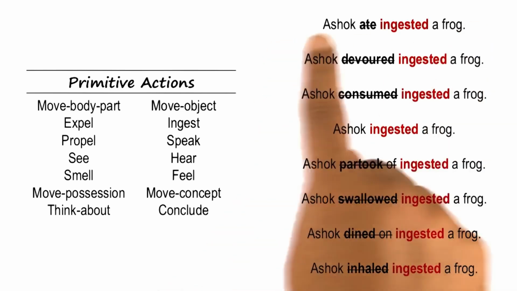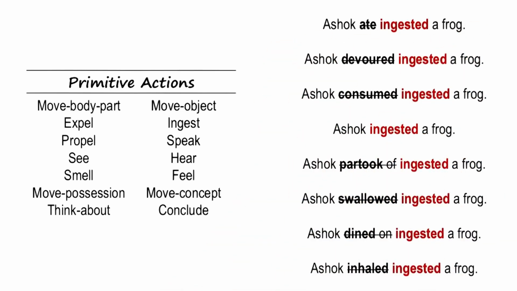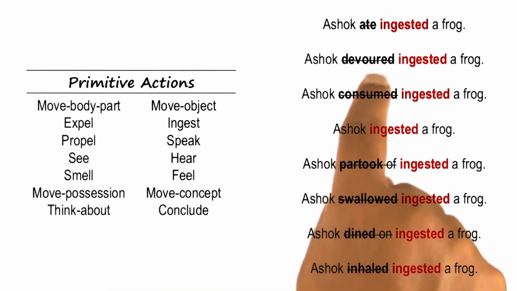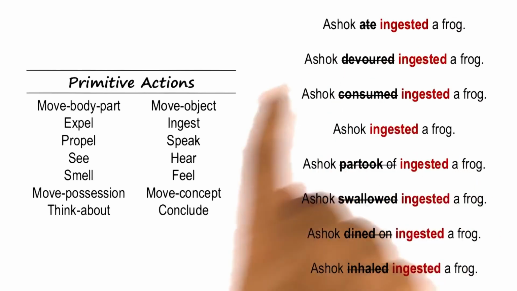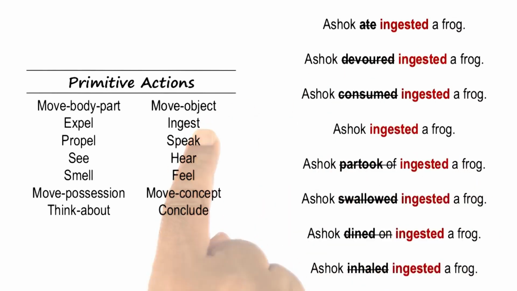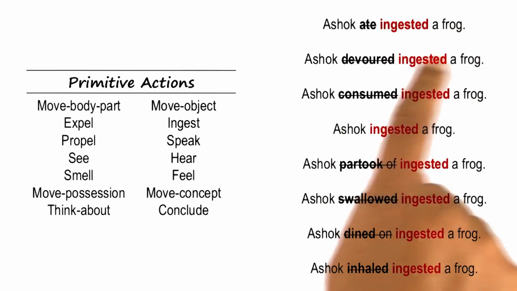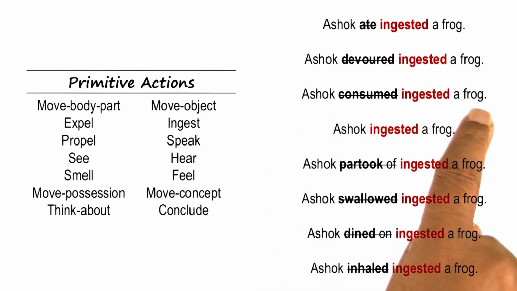Recall there were a large number of stories, each expressed by one sentence. Ashok ate a frog, Ashok devoured a frog, and so on. So now ate, devoured, consumed, ingest, partook. We can think that each one of them really is an instance of a primitive action called ingest. Here is the primitive action ingest. So Ashok ingested a frog here, Ashok ingested a frog here, Ashok ingested a frog here.